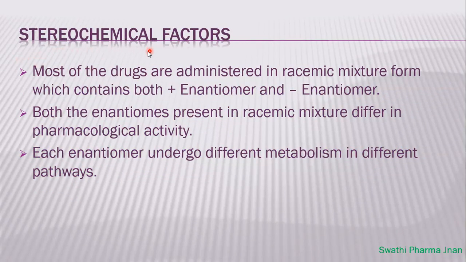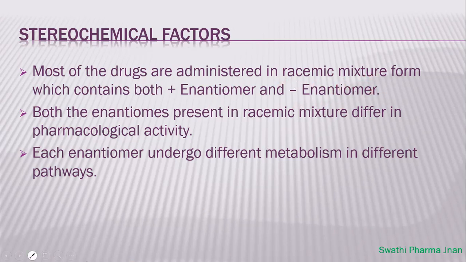The last factor which will affect the drug metabolism is stereochemical factors. Most of the drugs are administered as a racemic mixture. What is a racemic mixture? A racemic mixture means a mixture of two enantiomers. It may be a dextrorotatory enantiomer and a levorotatory enantiomer. A mixture of two enantiomers is called a racemic mixture. So most of the drugs are administered in the form of a racemic mixture, which contains both the plus enantiomer and the minus enantiomer, the dextrorotatory enantiomer and the levorotatory enantiomer. That mixture is called a racemic mixture.